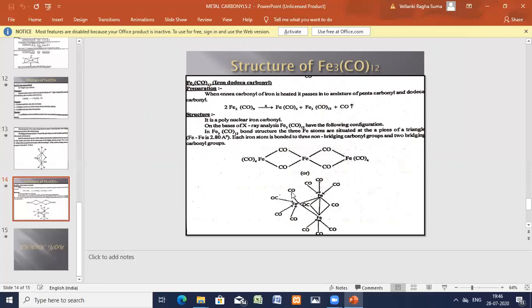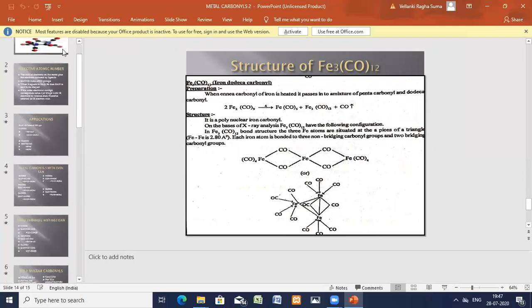So 2 I have explained. I hope everybody has understood my lecture. So in the last session and this session, we have discussed the metal carbonyls: introduction, the bonding nature between M and CO, and classification. After classification, we have seen the hybridization between the M and CO. Then what is EAN, the 18 electron rule? We have applied it for the mononuclear, binuclear, and polynuclear carbonyls. And we have seen the preparations and properties along with their hybridizations. I hope everybody has understood my lecture. Thank you.